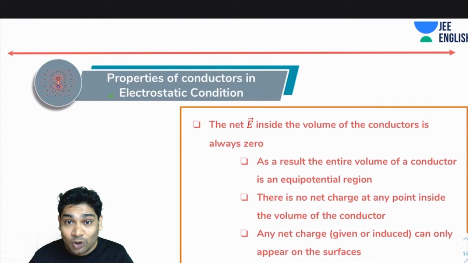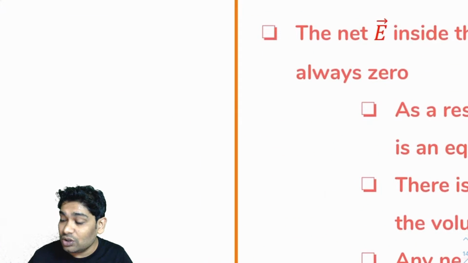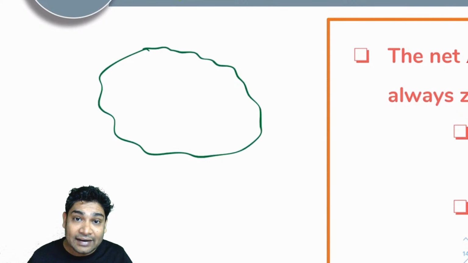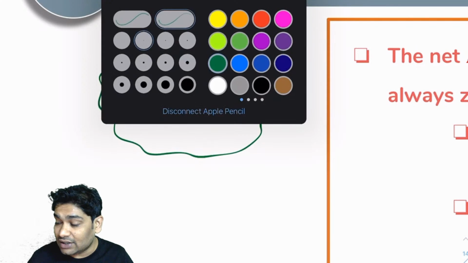Good. So obviously, if my net electric field is zero, imagine let's make a conductor. Inside, the electric field is zero. How do I define potential difference?